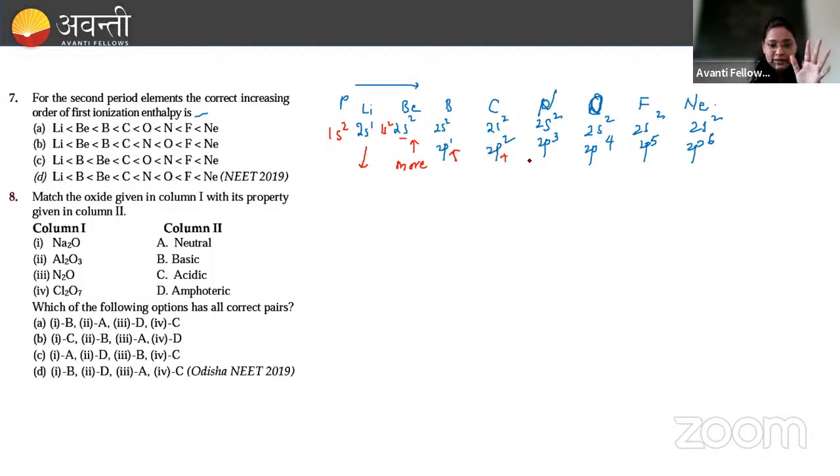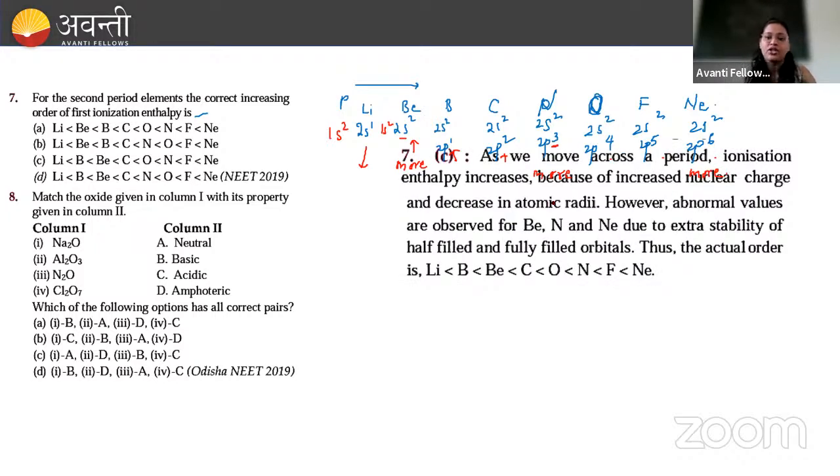यहाँ पे 2 इलेक्ट्रॉन, इसको भी ज्यादा नहीं लगेगी. लेकिन here 3 electrons are present. This is half filled. Half filled will require more energy. Right? Half filled will require more energy. Then 4, 5, 6 will again require more energy because it is completely filled. So according to this electronic configuration, as we move across a period, what is happening? The ionization enthalpy is increasing.